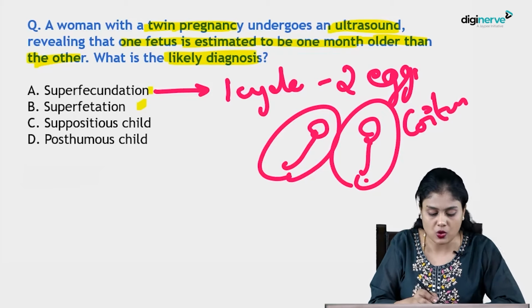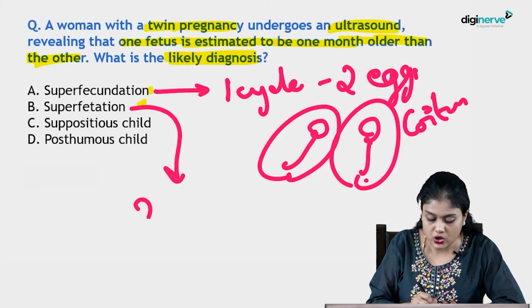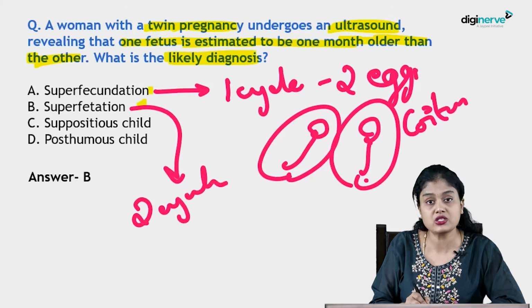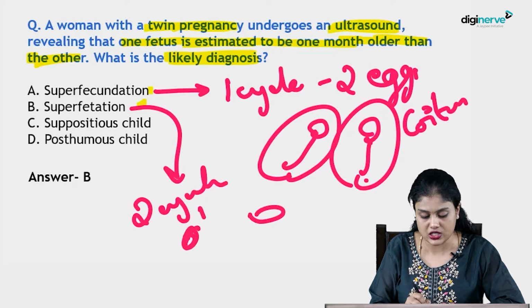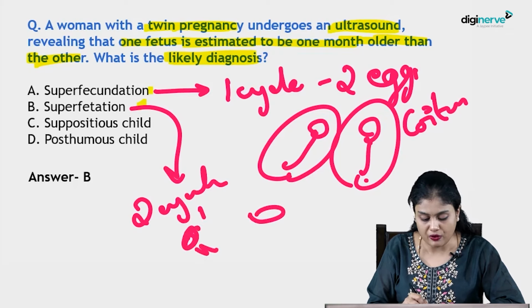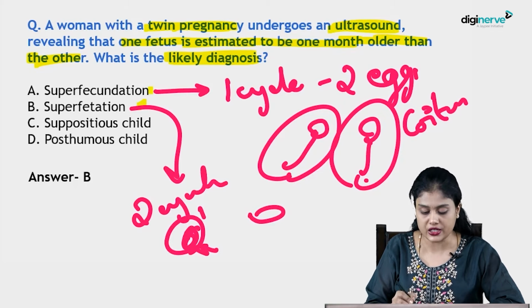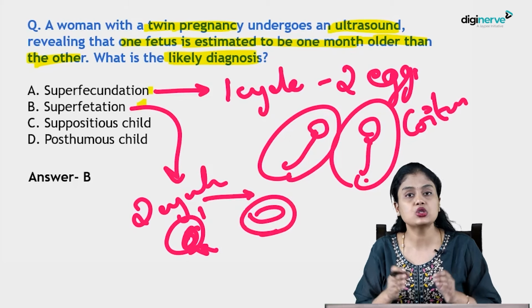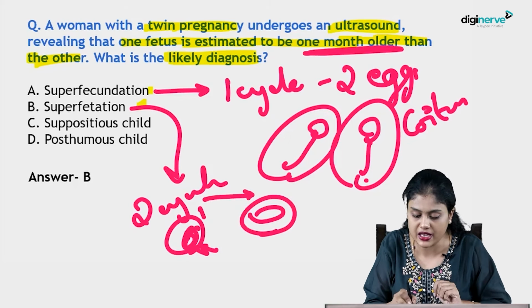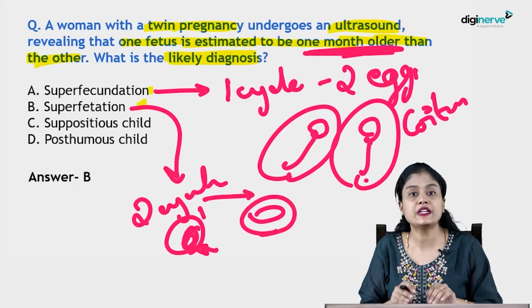So 1 month means what? It is superfetation. Here 2 menstrual cycles will be there, where the egg is released in 2 different cycles, this month and next month. In this month, with the act of coitus, 1 egg is fertilized. In the next month, with the act of coitus, a different egg is fertilized. So this says the gap of 1 month, which they have already mentioned here. So superfetation is where there is a 1 month gap, with 2 different menstrual cycles involved.